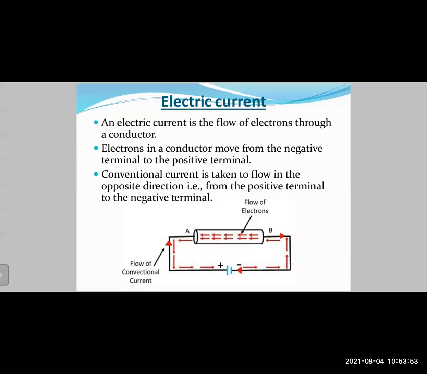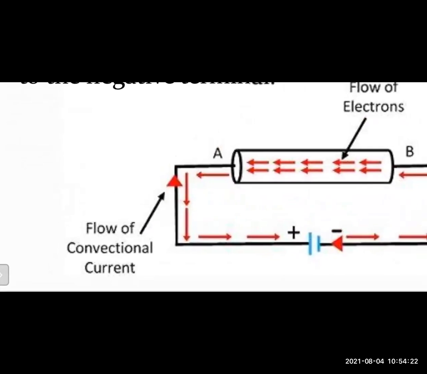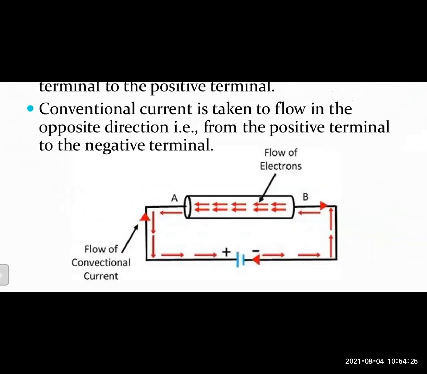So if you look at the diagram below, or let us take the third point, what does it say? Conventional current is taken to flow in the opposite direction, that is from the positive terminal to the negative terminal, whereas electron flow is from the negative terminal to the positive terminal, as we have seen in the second point. So if you look at the diagram here, we have that conductor AB. Now the conventional current flow is shown by that black arrow on the conductor, right? So you can see the conventional current is flowing from the positive terminal to the negative terminal, whereas the electron flow is shown by those red colored arrows outside.